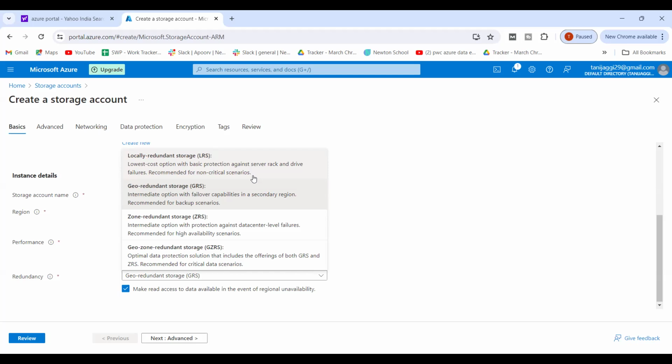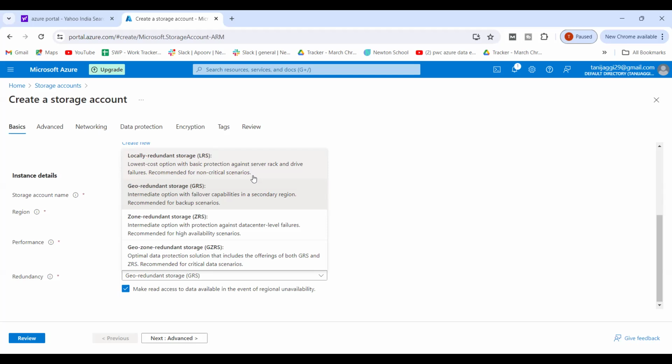So what you have done, you have created a backup of your particular data. Your data is in location A, B, and C. So what will happen? If A crashes, you have the data in B and C. If B crashes, you have the data in A and C. Like this, you are going to save your data in multiple regions.